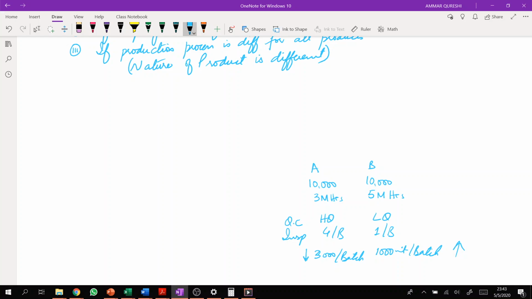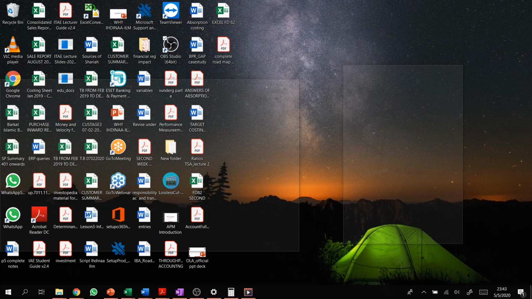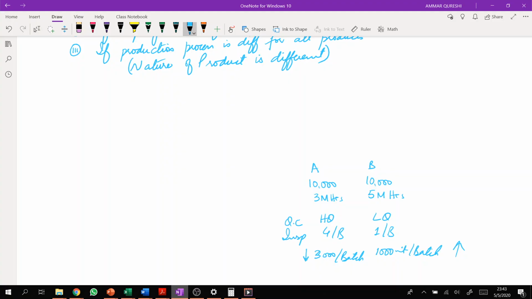So the nature is different, and the cost allocation will be different in all cases. If different products require different types of processing or are very different in nature, then definitely the company should use activity based costing.